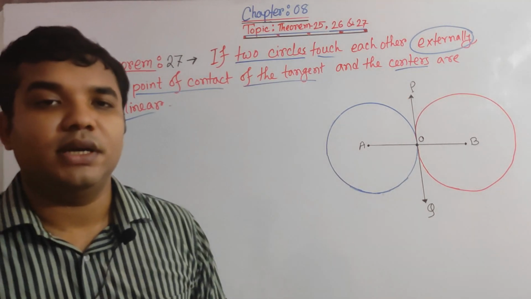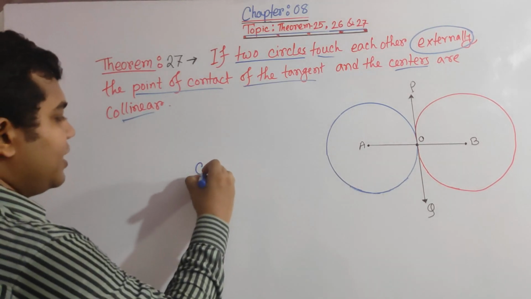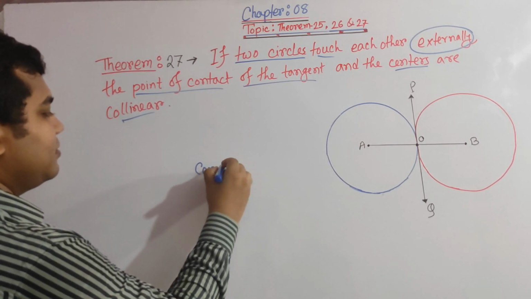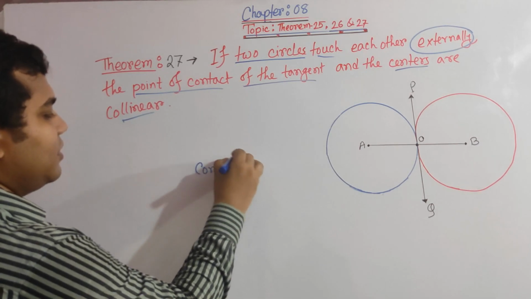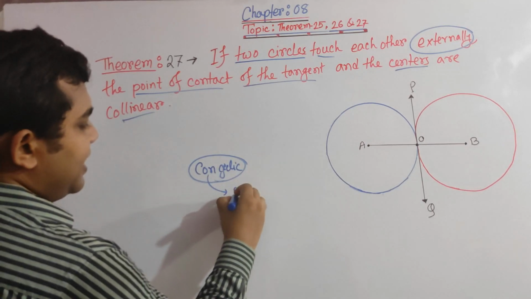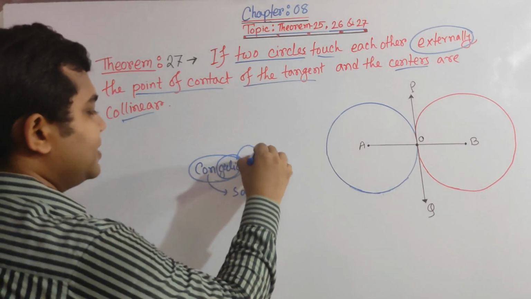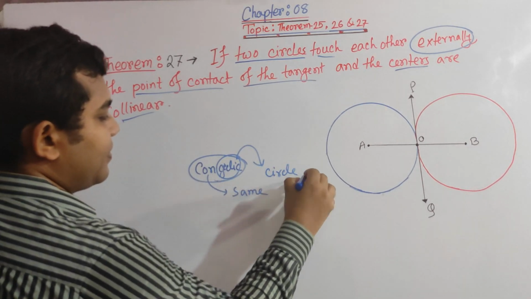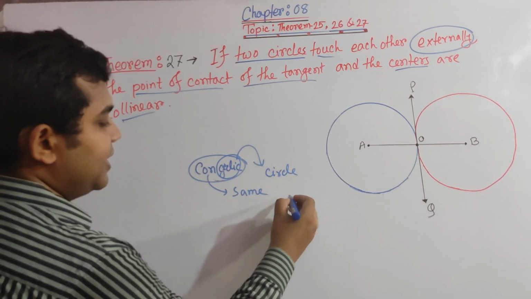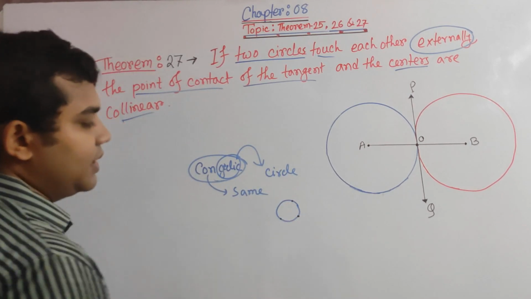First of all, what does collinear mean? I was talking about concyclic. Con means same and cyclic means circle. So if something is concyclic, then all the points must lie on the circle.